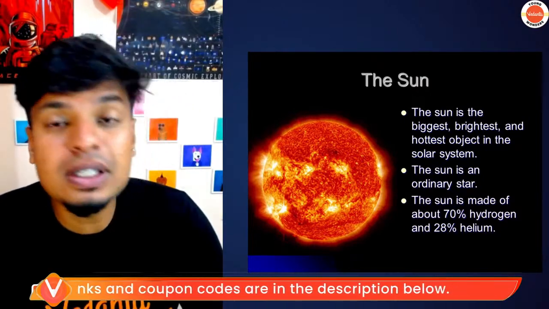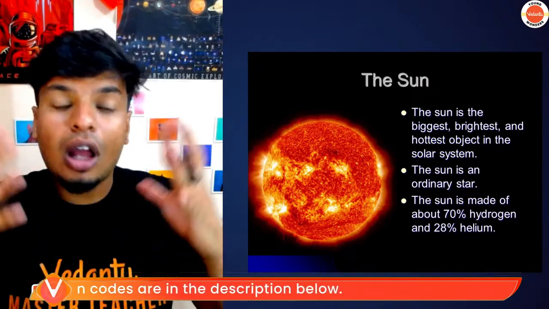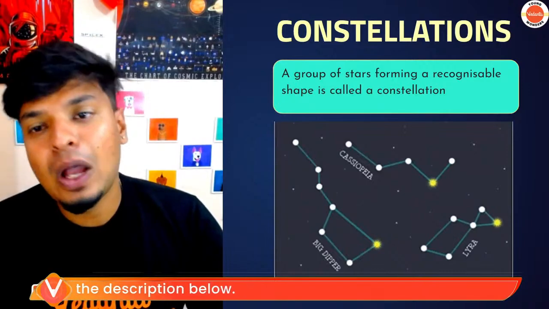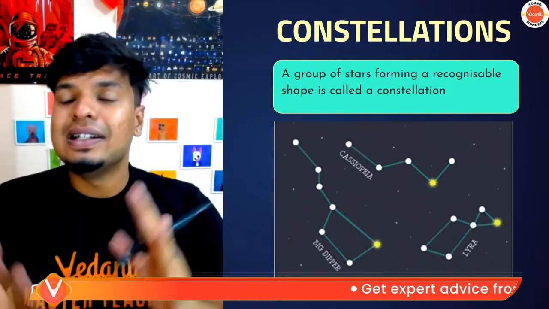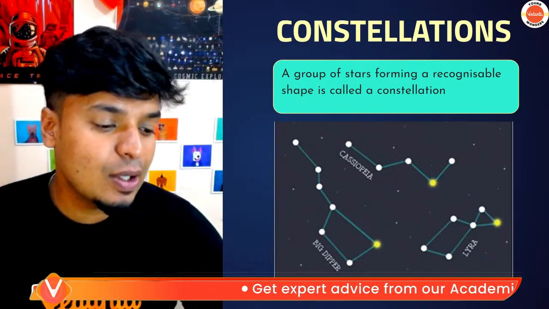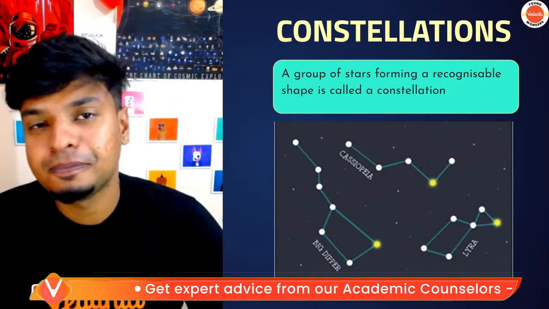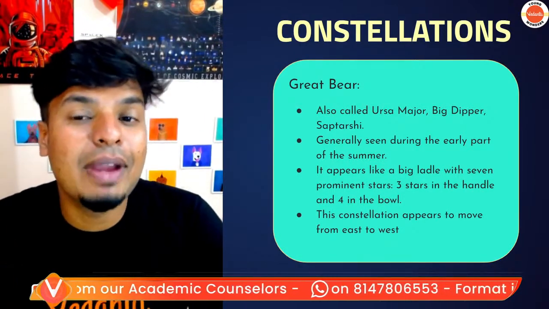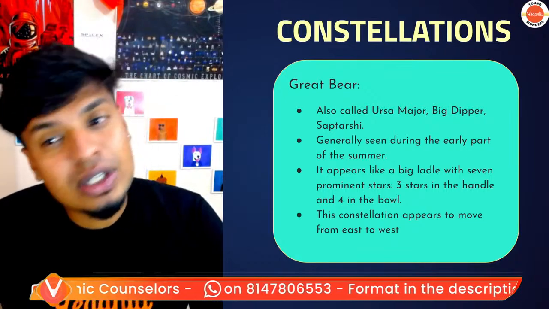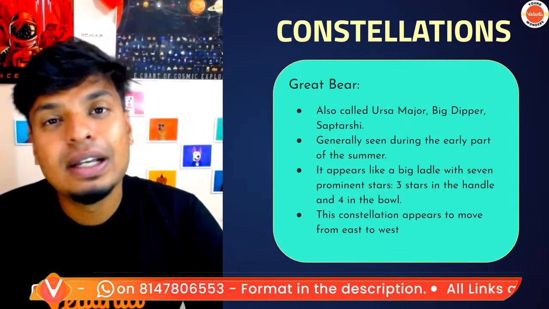How are stars formed? Stars are formed from nebulae, clouds. Okay, constellations. A group of stars forming a pattern that we all can see is called a constellation. We have many famous constellations. The Great Bear. It's also called Ursa Major, Big Dipper, Saptarishi.